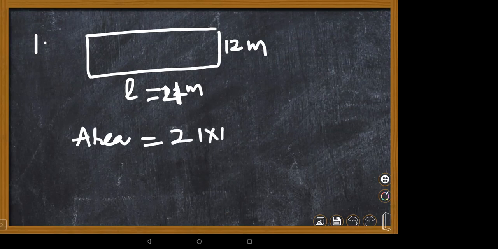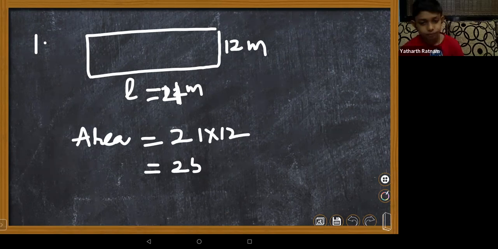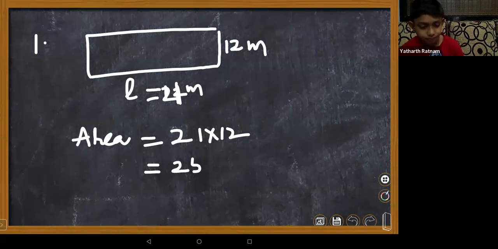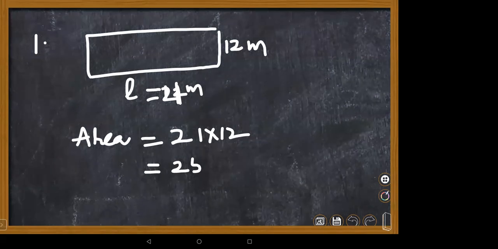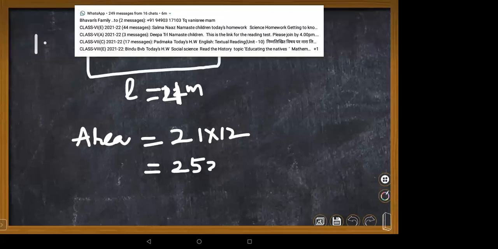Very good, which is 252. 200 and 52. 210 plus 24. She said 252. Very good.